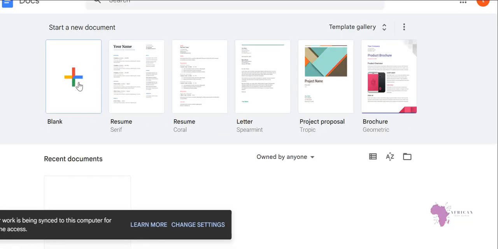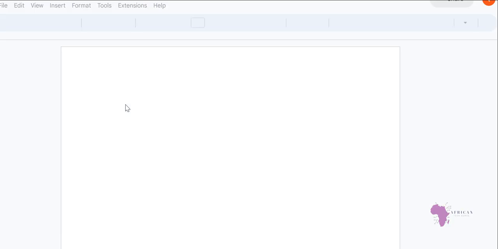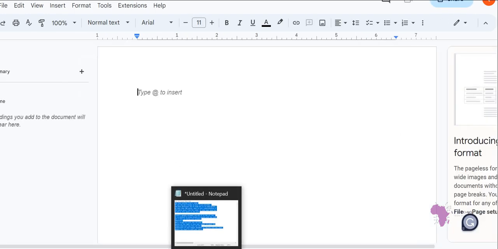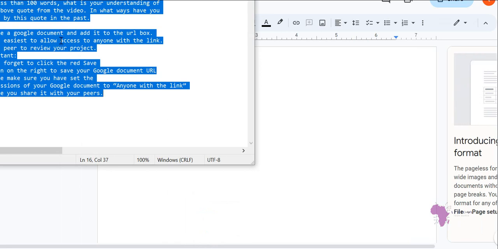I can click on Blank document. I just want to click on Blank document because I'm writing something new. So here now I don't have anything. To save much time, I'll just copy some text here. This is the text I have.